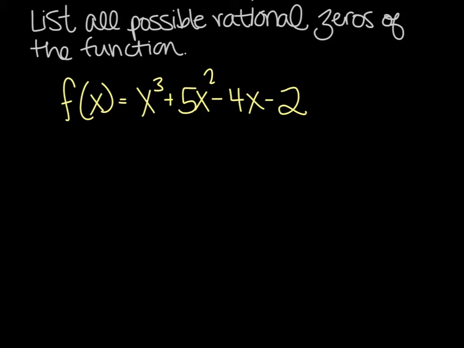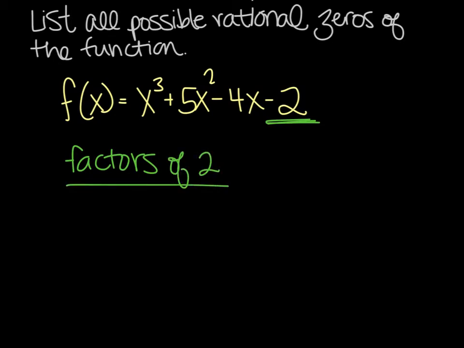So we know from the previous part of the video that we want to look at the factors of our constant. So in this case, our constant term, sorry, is our 2 right here. So we want to look at the factors of 2, and we want to divide by the factors of our leading term coefficient. So since our leading term is x cubed, the coefficient in front of this term is 1.